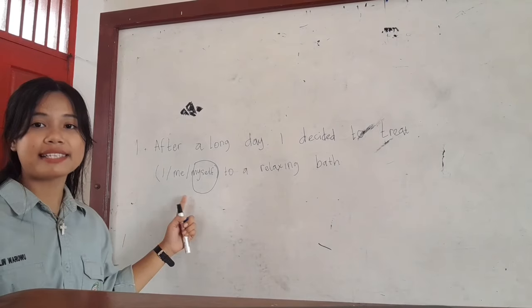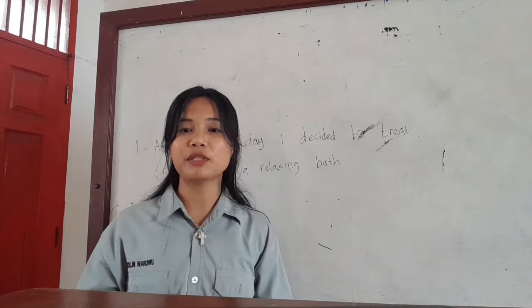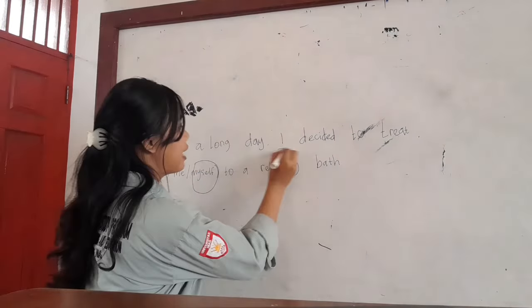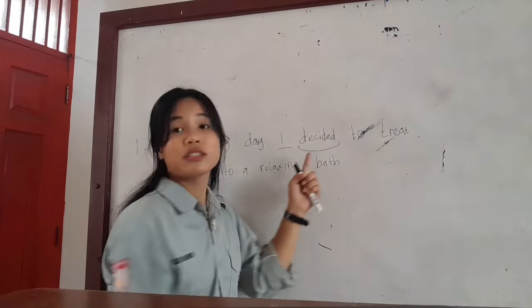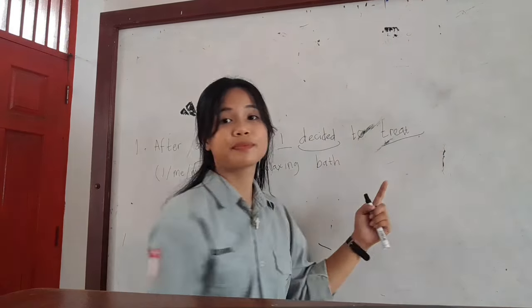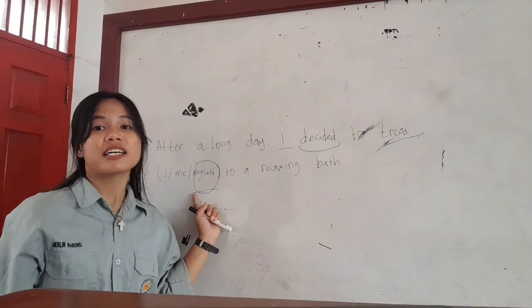Because myself is a reflexive pronoun used when the subject and the object of the verb are the same person. Since I am both the subject who decided and the object who received the action treat, the reflexive pronoun myself is required.